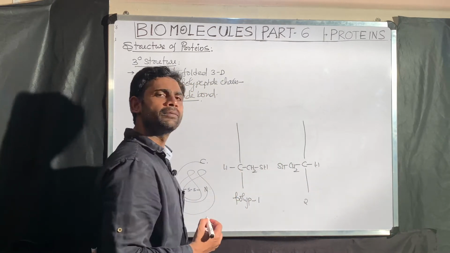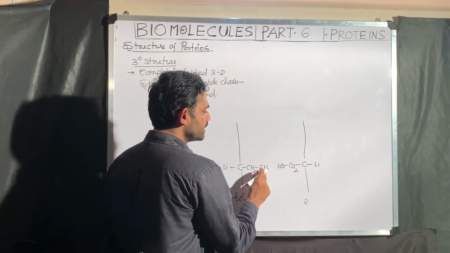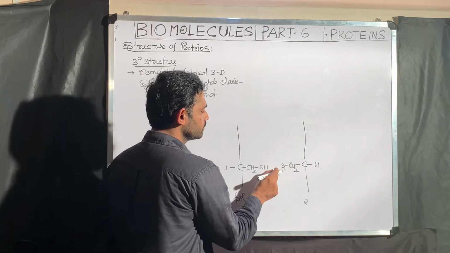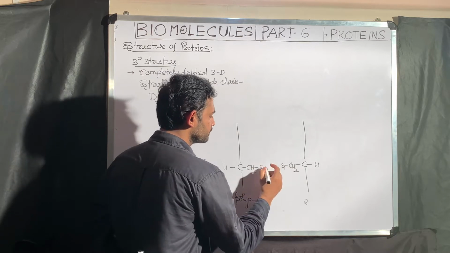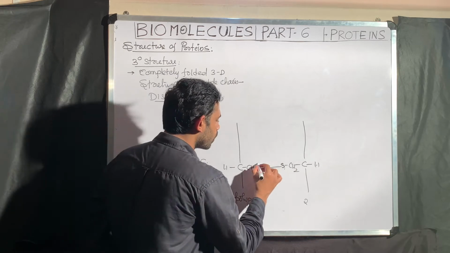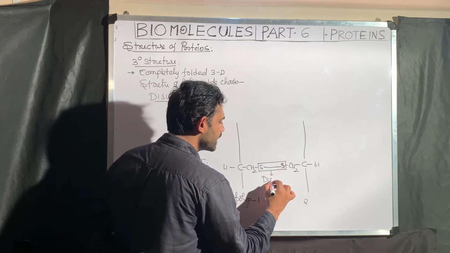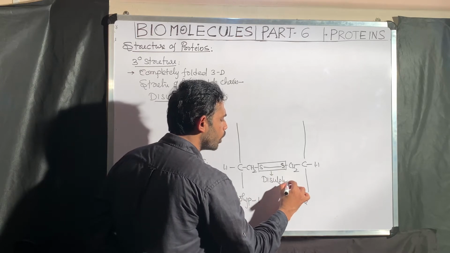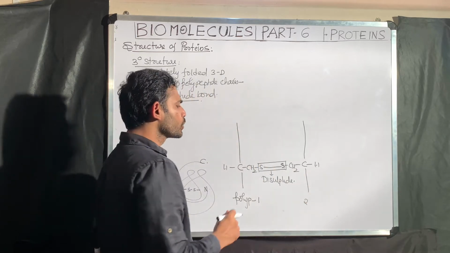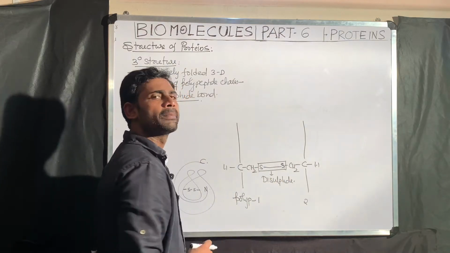Here the disulfide bond is formed very simply. This is SH, and both hydrogens are removed. See this: a bond is formed between the sulfurs, and this bond is called a disulfide bond. Here I showed a disulfide bond formed between two polypeptide chains.